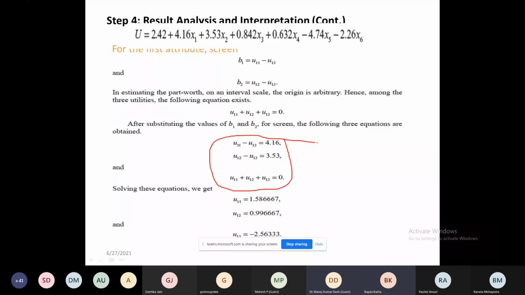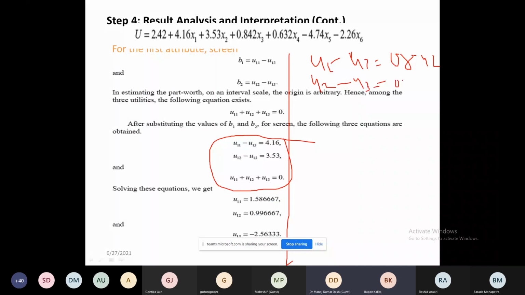Similarly, what will happen? Tell me, what will happen for the second? Again, 1 minus 3 for the picture is 0.842. And 2 minus 3 is how much?